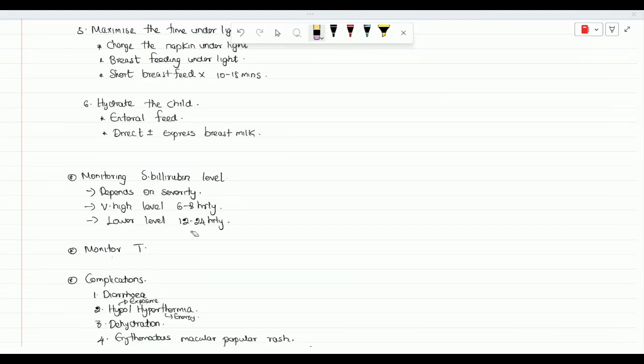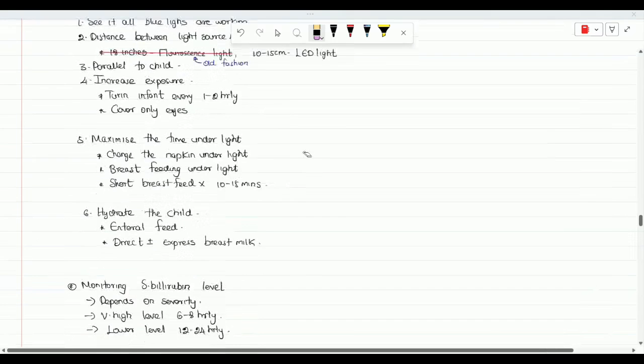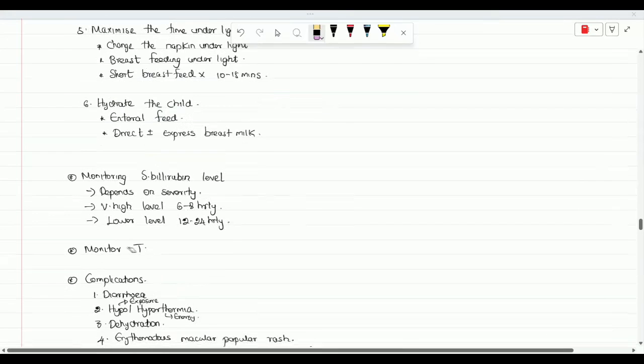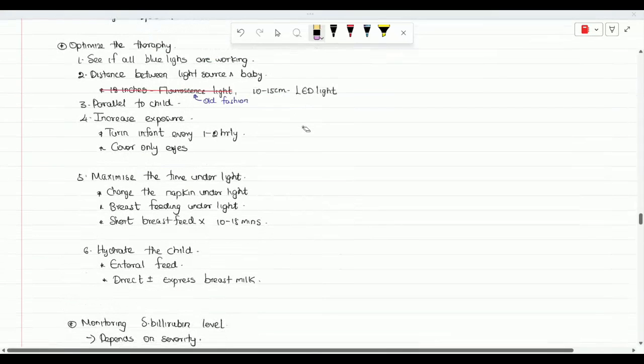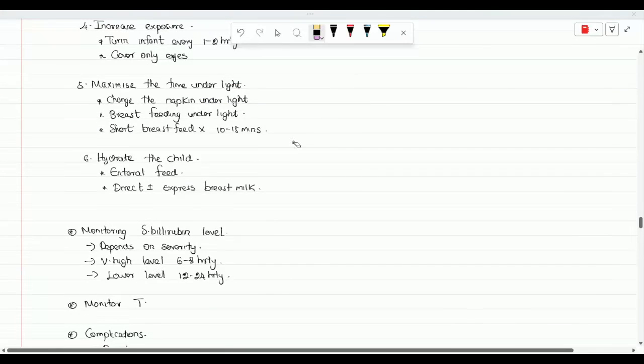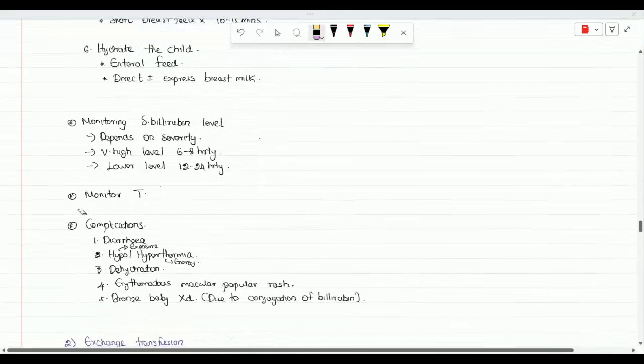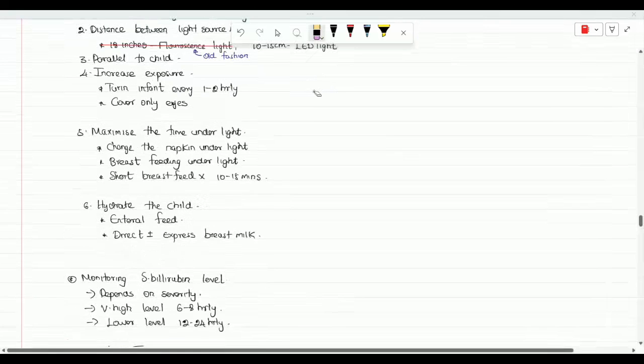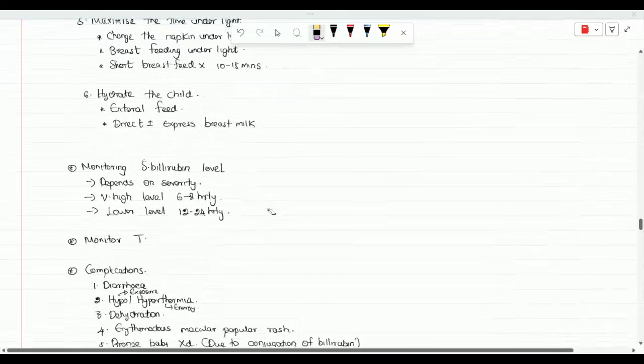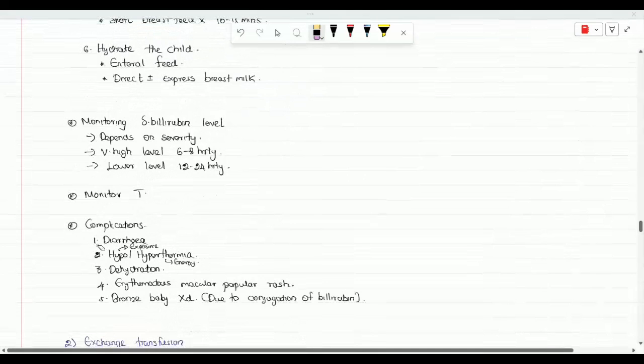And the temperature issue, it's better to monitor the temperature, but with the new LED light, hypothermia was a complication initially, but now hypothermia is not a complication because of the LED light. So just mention that. If you want to mention the temperature measurement, just mention that the newly used LED lights don't cause significant hypothermia. That would be better. And also, we have to monitor for the other complications like diarrhea, hypothermia, and dehydration.